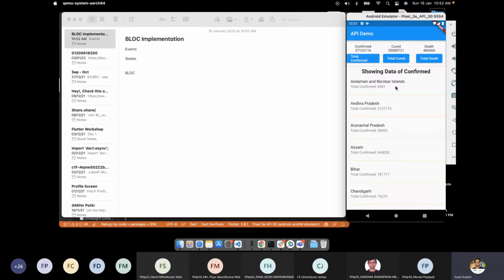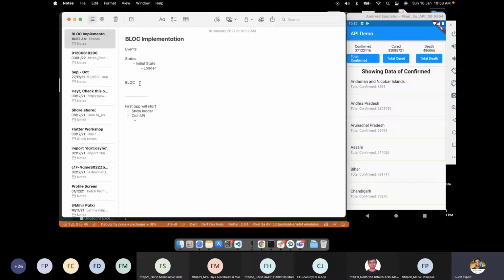So as soon as the app gets started, before the app starts, our app will be in an initial state. In the initial state, we have a blank screen, or we can have a loader. Let me write it in such a way. So first the app will start, show loader, then call API.